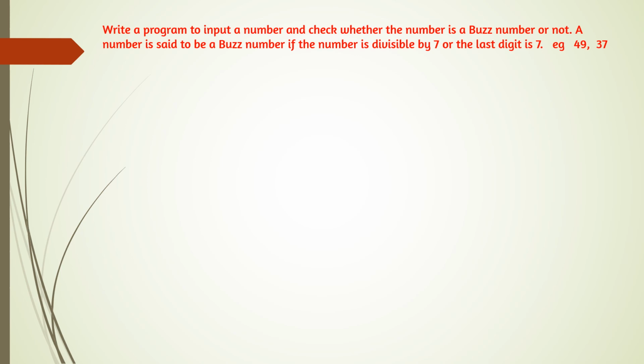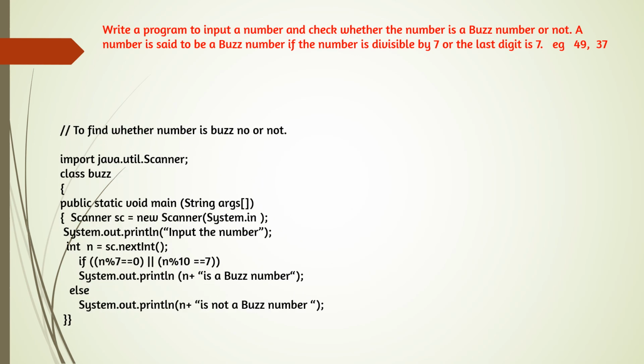A number is said to be a Bose number if the number is divisible by 7 or the last digit is 7. That means any one of the conditions should be true. Either the number should be divisible by 7, or the last digit should be 7. For example, 49: 49 is divisible by 7, and 37: the last digit is 7. So here we can see the program.